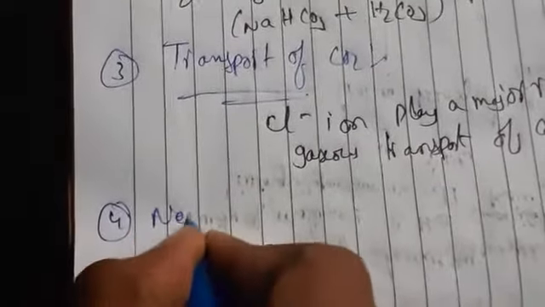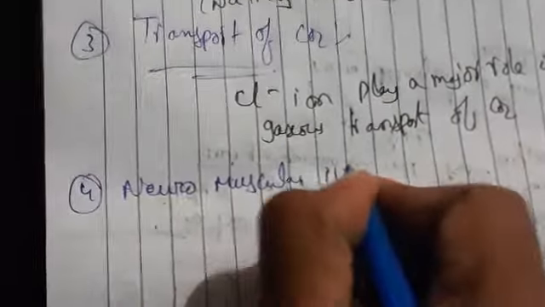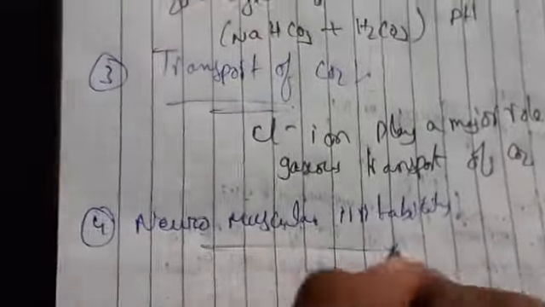Next one, neuromuscular irritability. What is the next function here? Neuromuscular irritability. Neuromuscular is nothing but the nerves which act on the muscles. Both sodium and potassium maintain the normal neuromuscular irritability and also excitability.